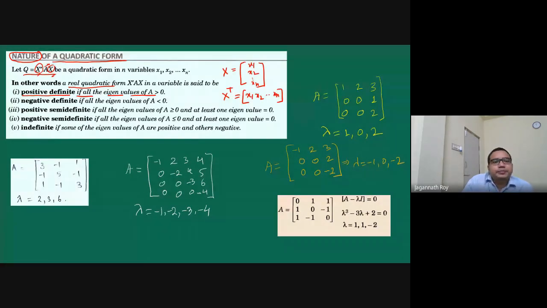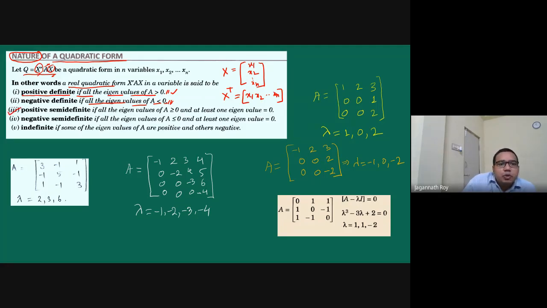All eigenvalues are positive. And if it is negative definite, then it is negative definite if all the eigenvalues are negative, strictly less than 0. Okay, in this case, for positive definite, strictly greater than 0.